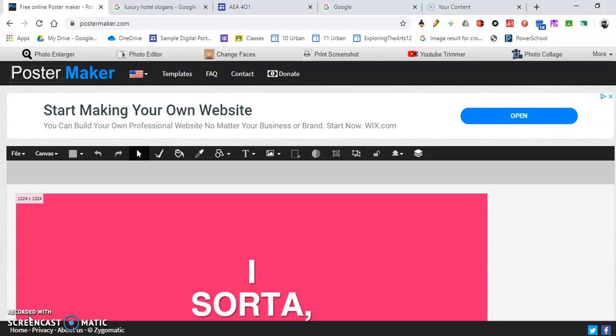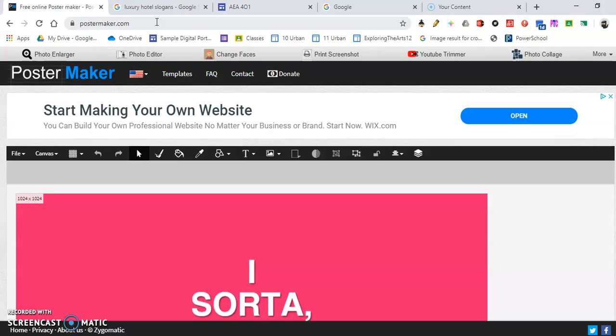Okay, so let me show you a brief tutorial on how you can make your own posters. So we're using postermaker.com. You may know other websites, like there's meme makers, there's lots of stuff that you could use. So I'm using this one because I think it works the best so far, but if you have a different preference, that's totally fine. You could also do this if you have magazines or newspaper clippings. You know, you can cut them out and draw over top of it. If you prefer to work that way, that's fine.